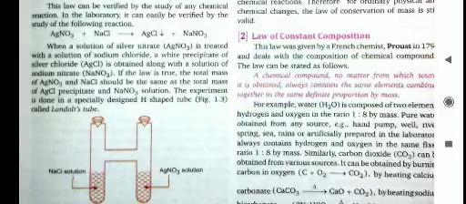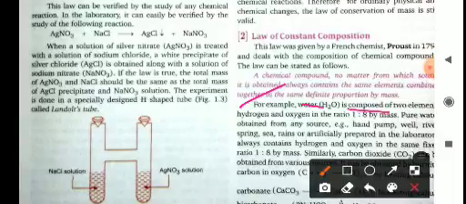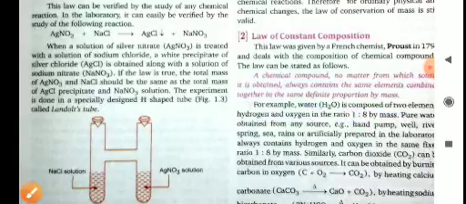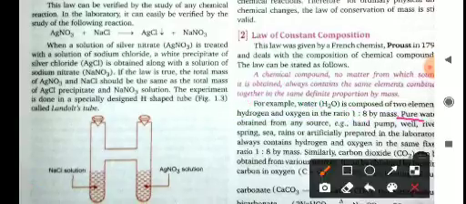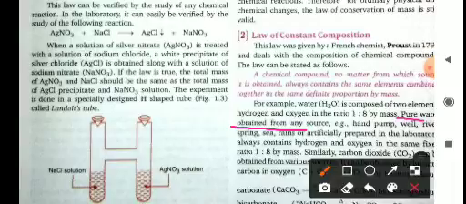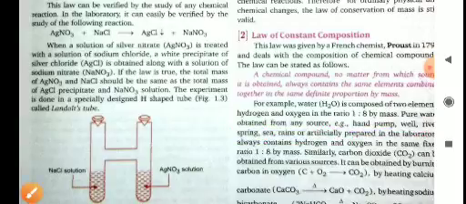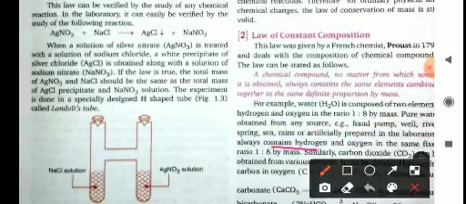For example, H2O, water, is composed of two elements, hydrogen and oxygen, in the ratio of 1:8 by mass. Pure water obtained from any source, for example hand pump, well, river, spring, sea, rain, or artificially prepared in the laboratory, always contains hydrogen and oxygen in the same fixed ratio of 1:8 by mass.